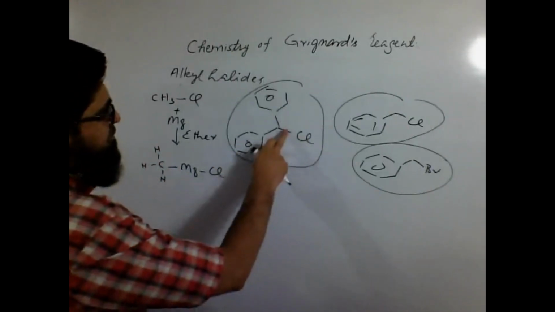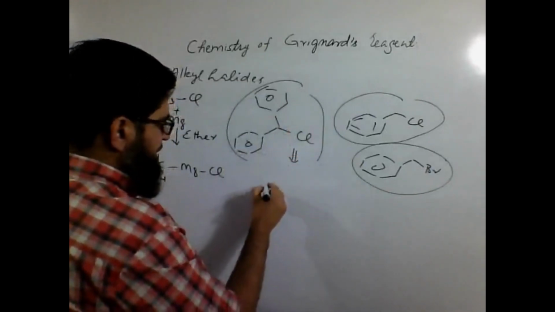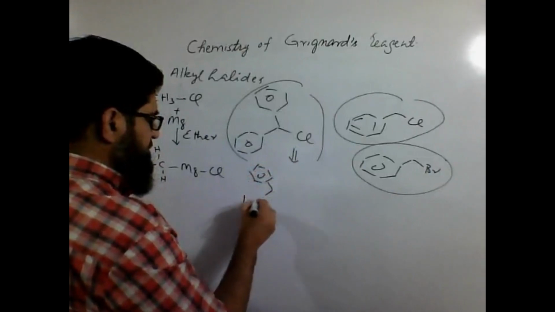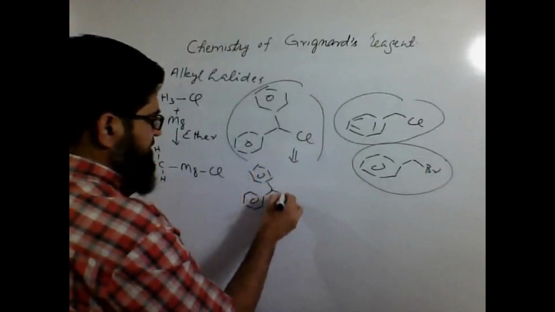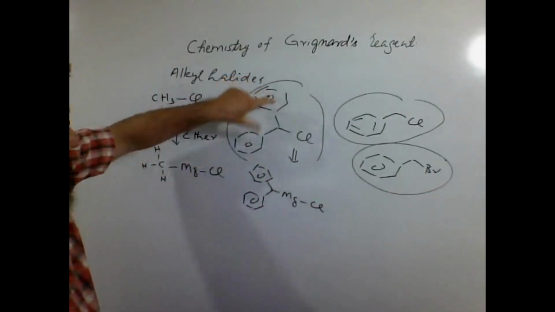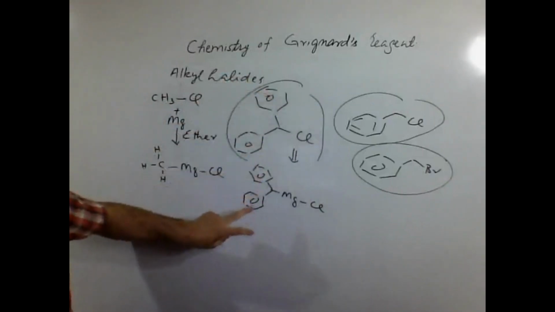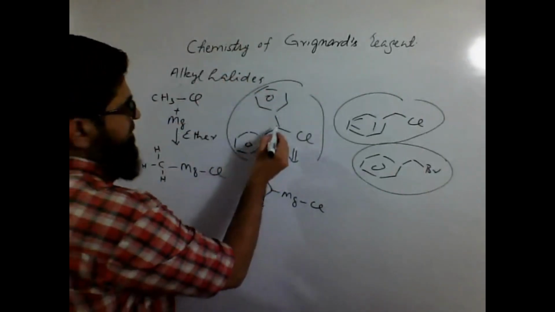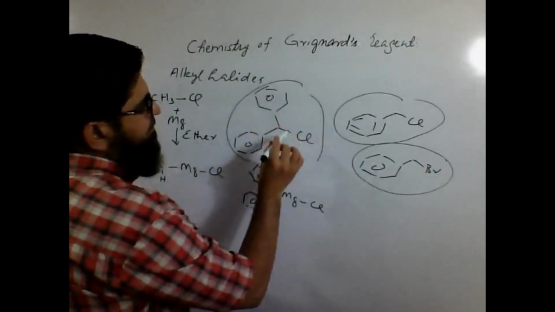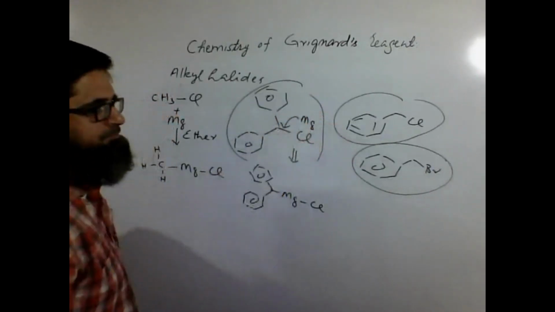Similarly, if we have used this sort of an alkyl halide, then what will be the Grignard reagent? Here will be the magnesium, here will be the chloride. Nothing to do with the substituents. No problem with the substituent. The substituent will remain the same. Only the bond between carbon and halogen will be disturbed by the metal. Magnesium metal will become inserted over here.